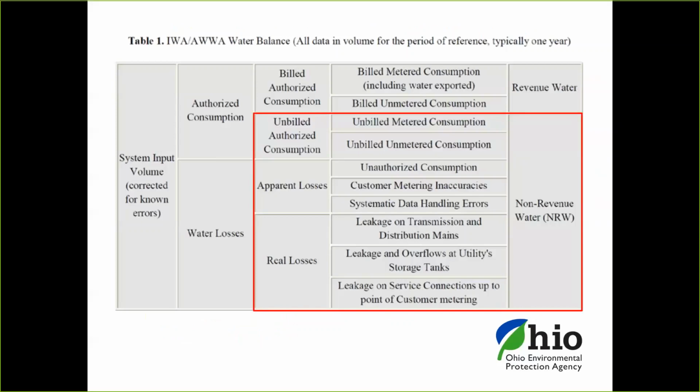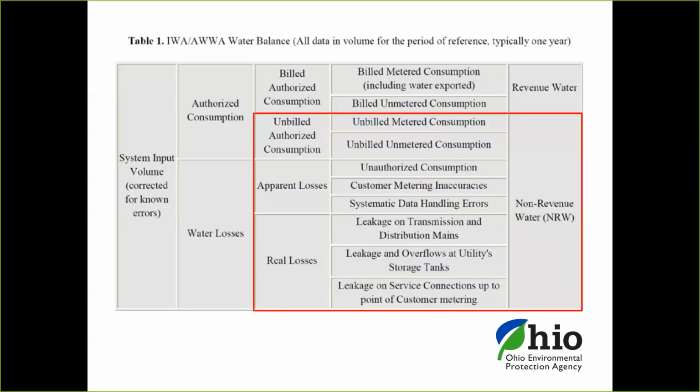Non-revenue water. This is a table from the AWWA water balance table, and basically it's looking at the areas that are not really accounted for. You're not receiving payment for the water. There's some unbilled authorized consumption, which would be potentially unbilled metered consumption and unbilled unmetered consumption. That could be things like your city buildings. You may have meters on them, but you don't charge anyone for that.